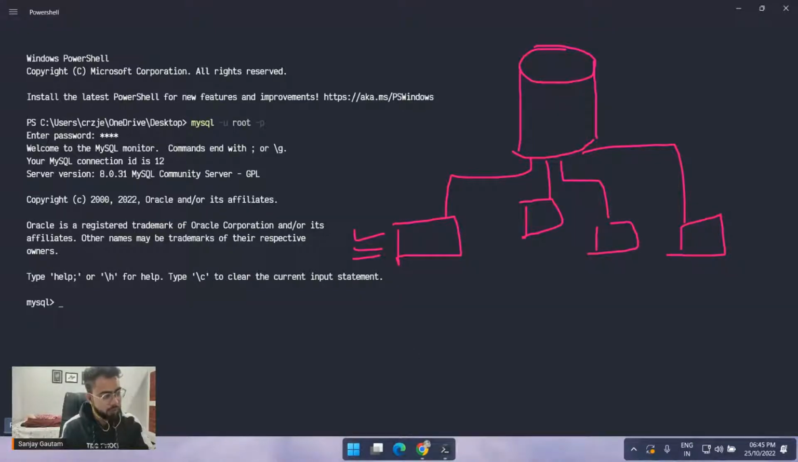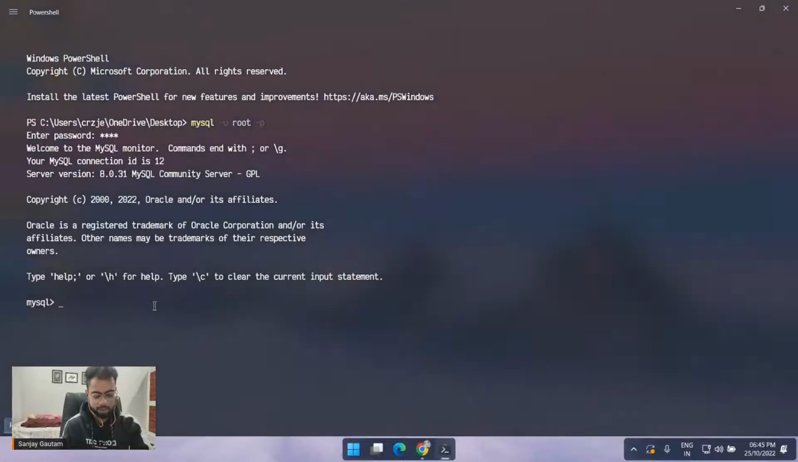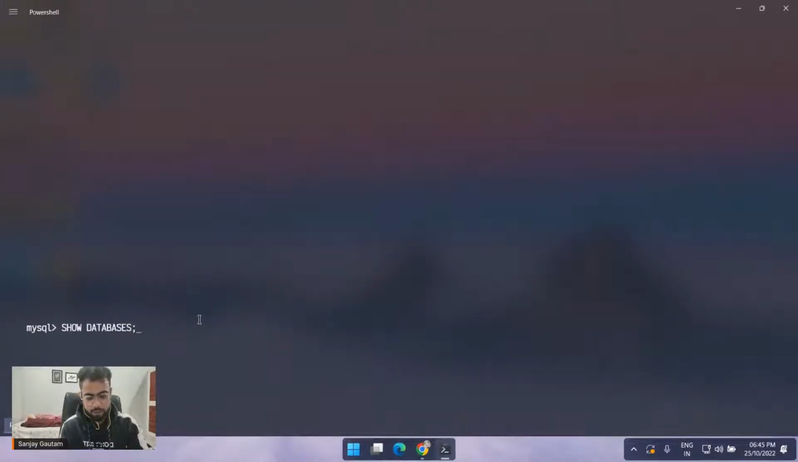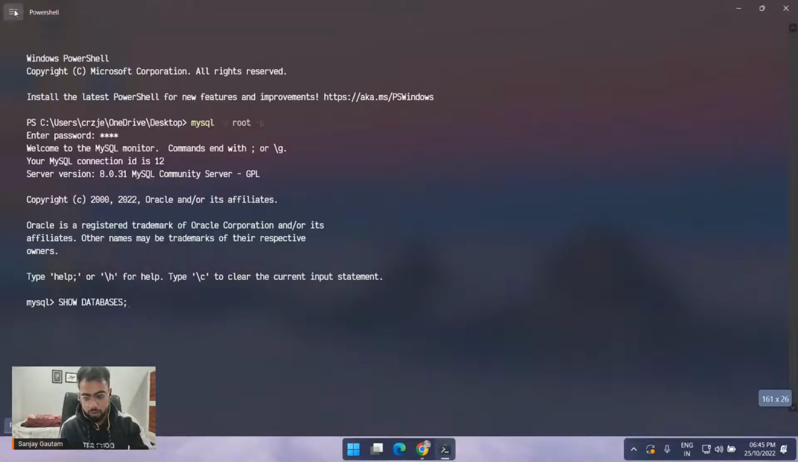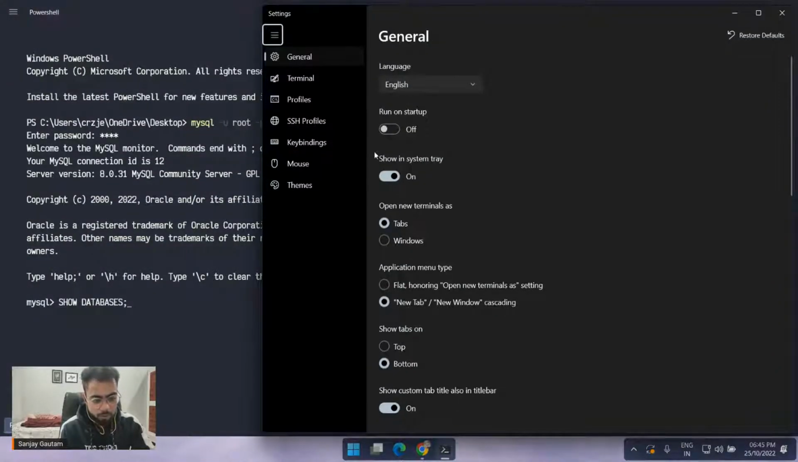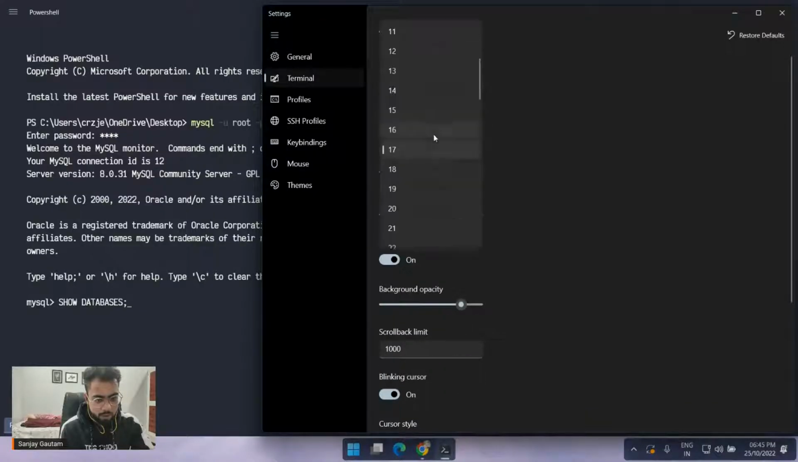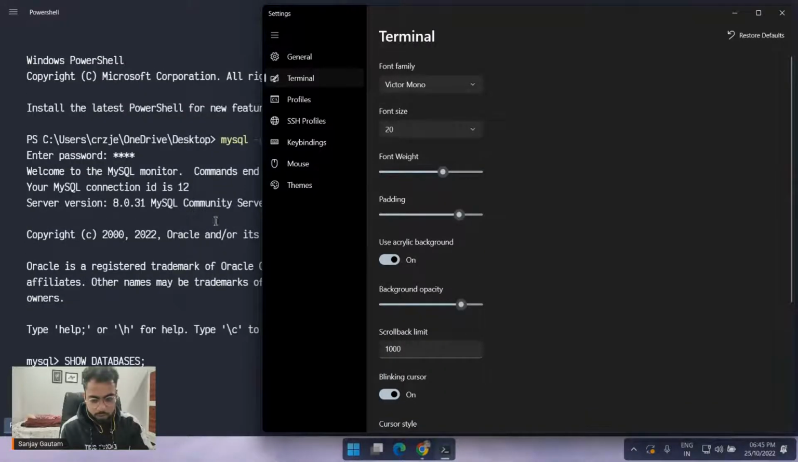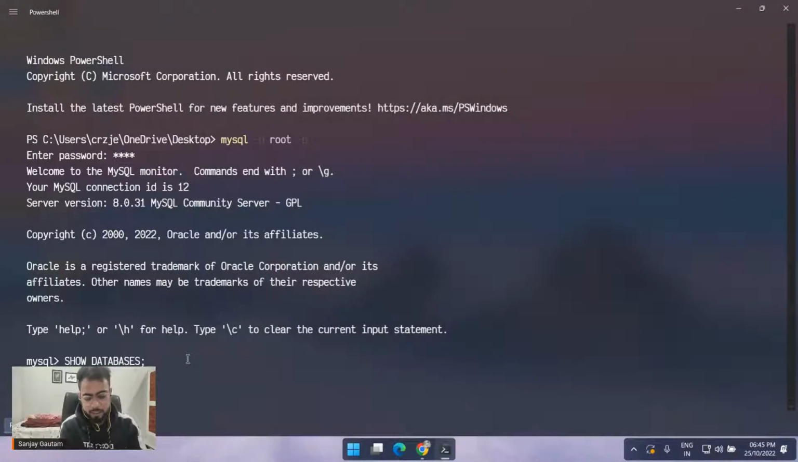Right now, if you want to see if you have any databases or not, just use the command show databases and put a semicolon. You have to put this semicolon at the very end. Let me increase the font size a little bit so it will be easier for you to see. In the terminal settings, let's increase the font size to 21. I'm pretty sure it's now visible to you. Okay, show databases and press enter.